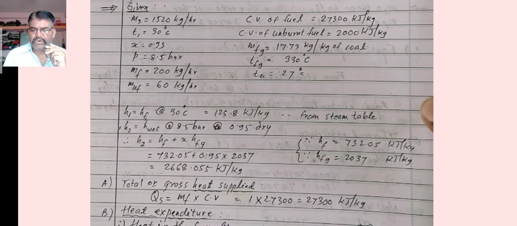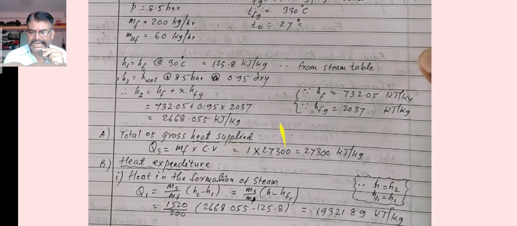Everything is given. From the steam table, on the basis of temperature, we can get h1. From the pressure basis, we can get the value of h2, or nothing but h steam.